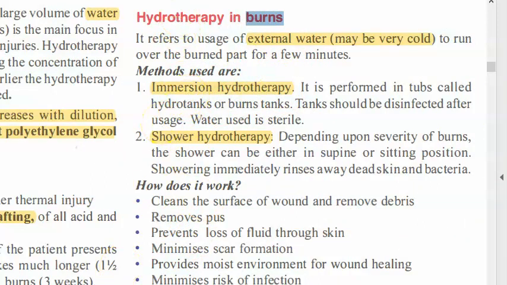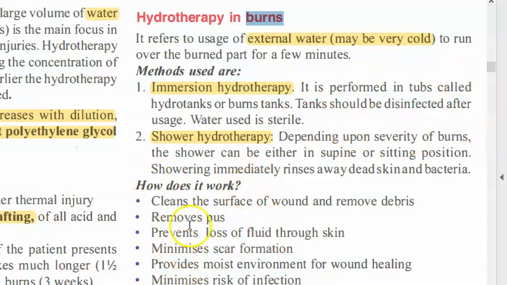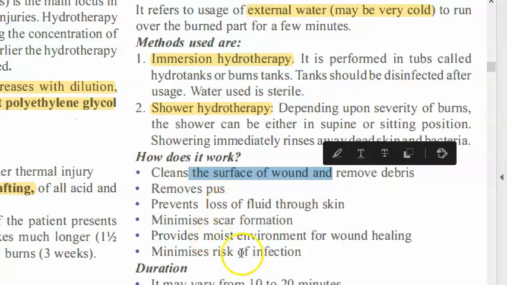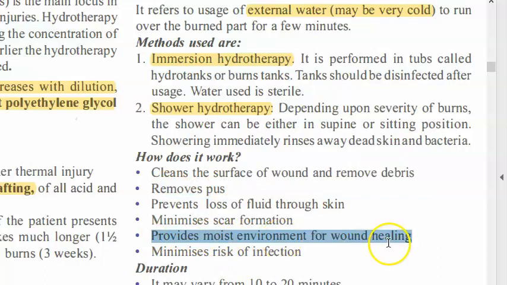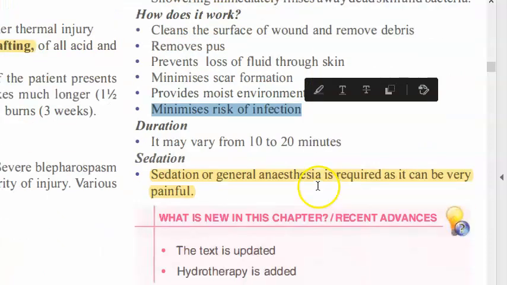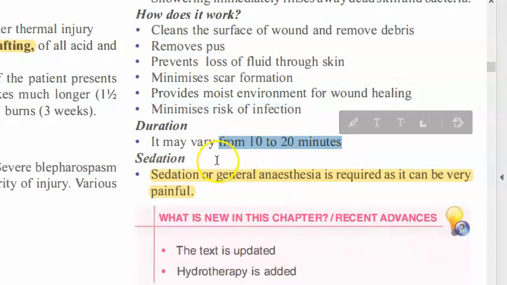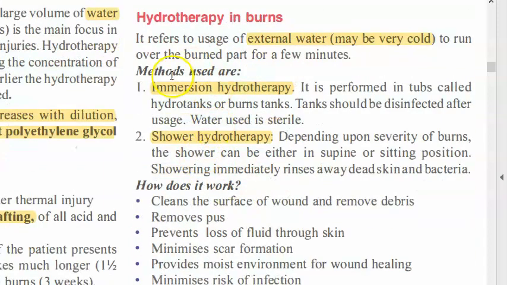Here they're saying you either give an immersion hydrotherapy or a shower hydrotherapy. Remember, in your bathroom you will either have a bathtub or a shower. So you'll immerse or you will have shower hydrotherapy. How does this work? It will clean the wound, remove the pus, prevent loss of fluid, and give a moist environment for healing. It will minimize scar formation and minimize the risk of infection. You will have to do it for 10 to 20 minutes. It may be painful, so you may have to give sedation or general anesthesia. Remember, they won't use ice cold water. That's bad. They're just using cold water, cool water, I think.